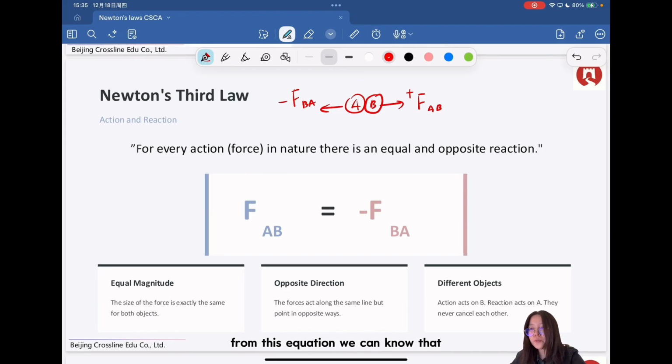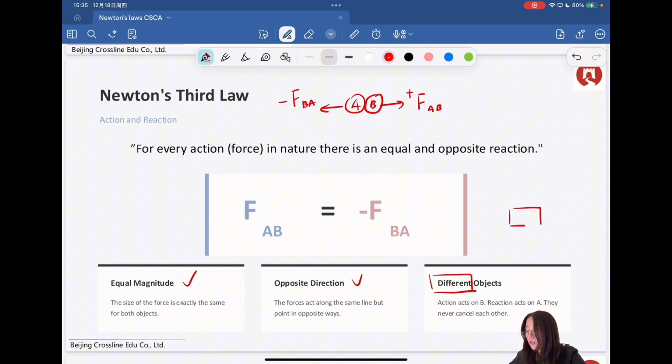From this equation, we can know that these action and reaction forces have equal magnitude and opposite direction, and pay attention to the object that the force exerts on. They are different objects. So we can compare this Newton's third law pair force with the balanced force, which helps to keep the object in equilibrium.